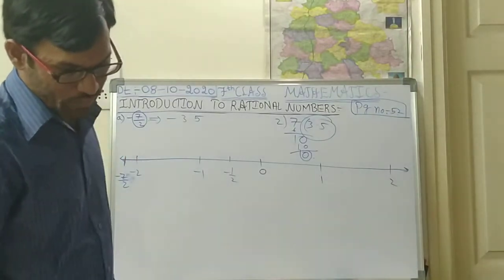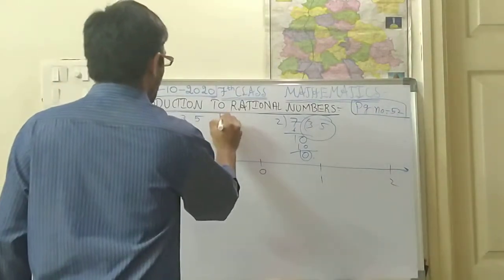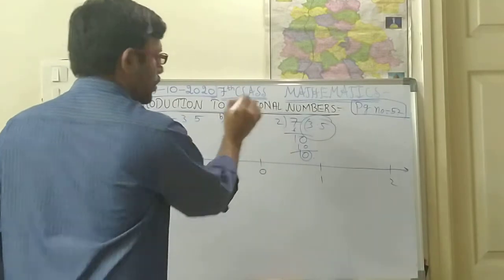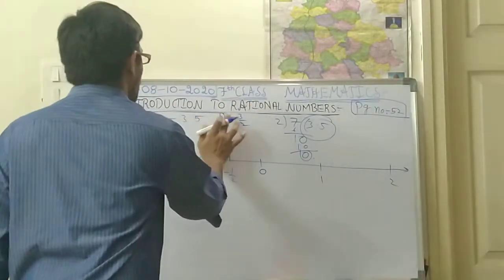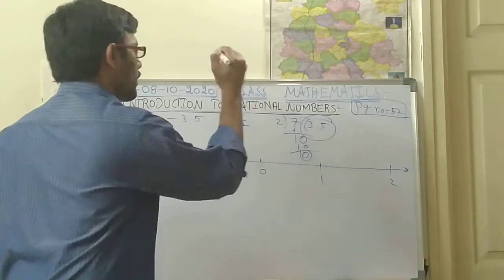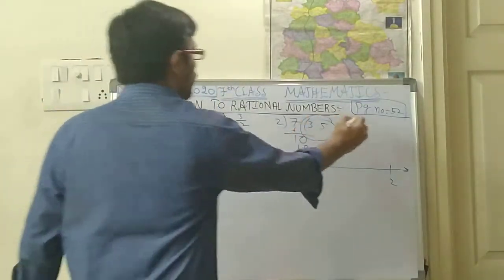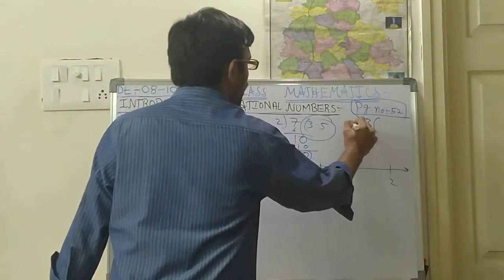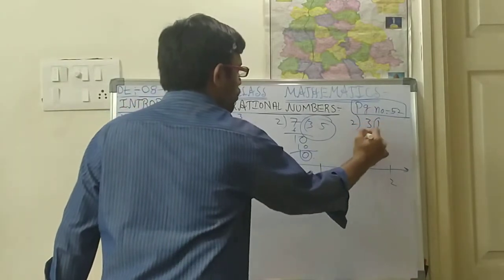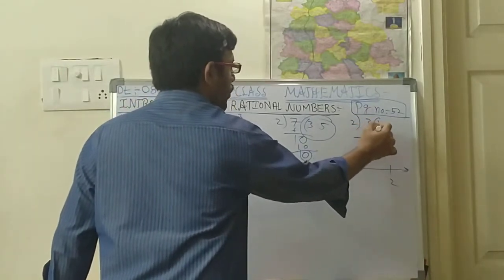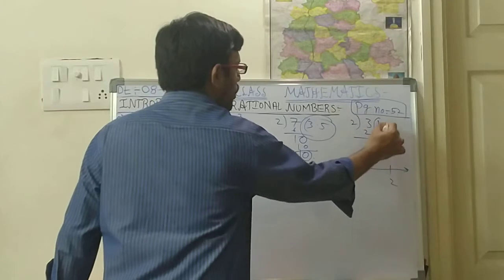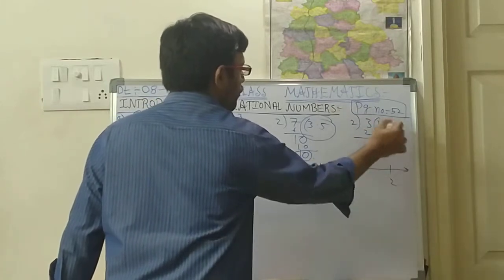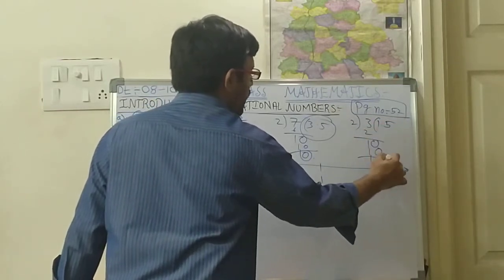Next, one more thing. B problem: minus 3 by 2. Sorry, only 3 by 2 is there. What is 3 by 2? You are supposed to check the division of 3 by 2. 2 ones are 2, 3 minus 2 is 1. 1 means again point 0. So 0.5, 2 5 10, 10 minus 10 is 0.